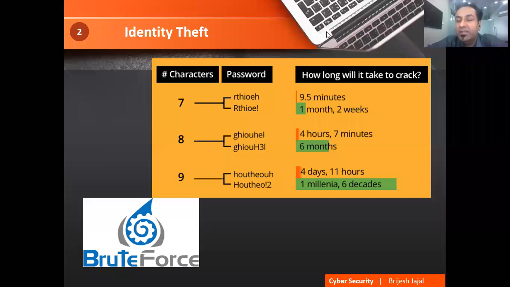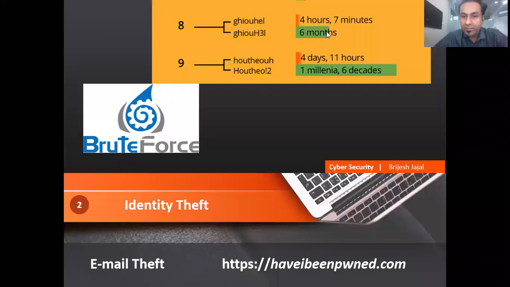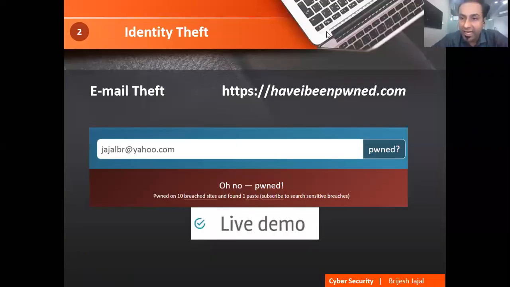That's why people prefer that you use at least 8 or 9 or 10 characters, right? A very easy example here: if I am using a 9-character password, of course it should contain capital, small, special characters and numbers also. If I use it like this, it will take 1 million or 6 decades to find out the password. So you can imagine how safe it is. I have shown you how, with identity theft, your password could be hacked. How to save yourself is more important.